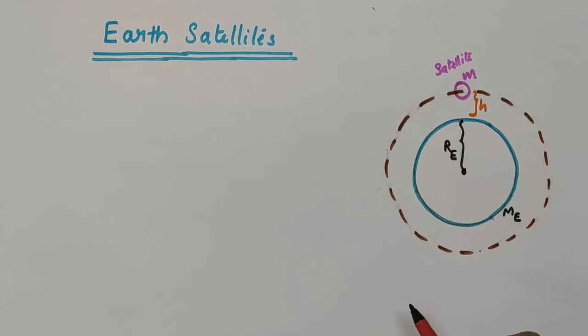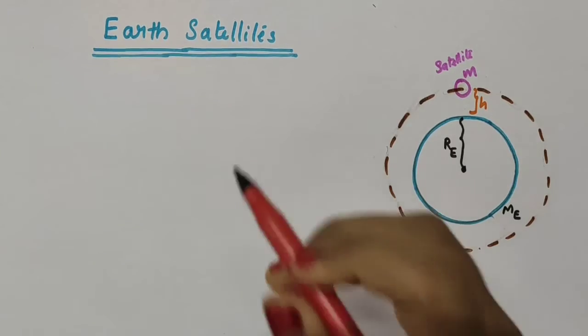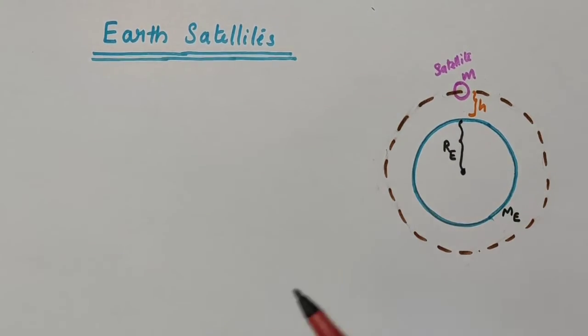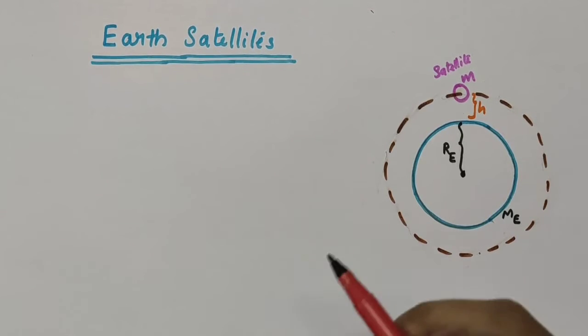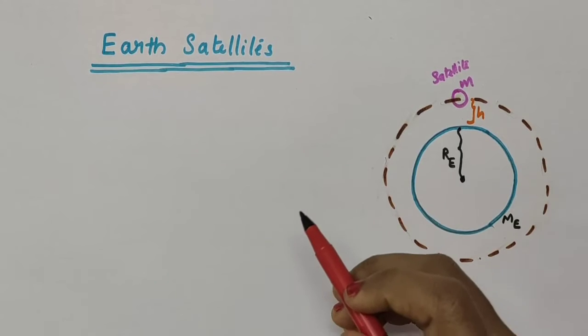Hello everyone. In this video, we are going to discuss Earth satellites. Earth satellites are objects which revolve around the Earth. There are natural satellites as well as artificial satellites. The only natural satellite of Earth is the Moon.